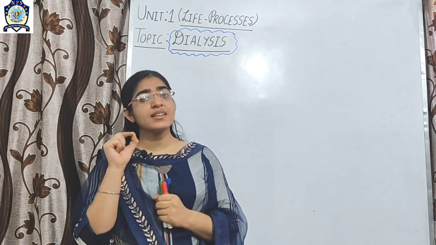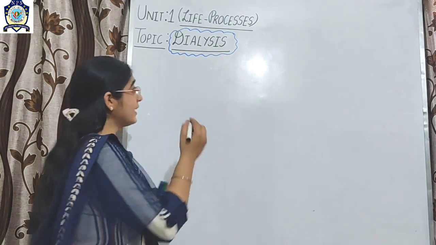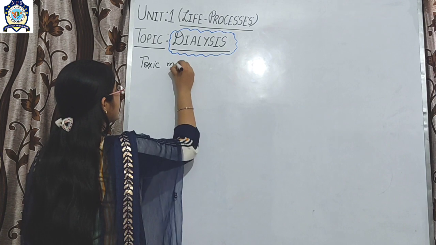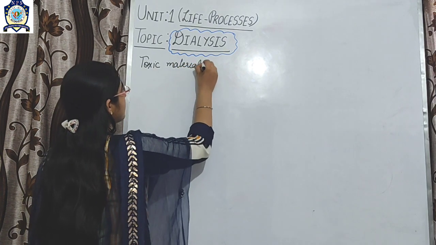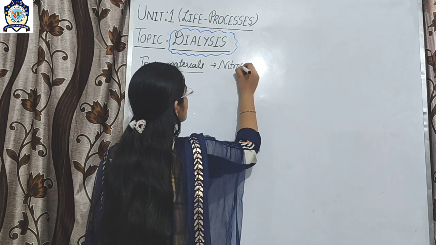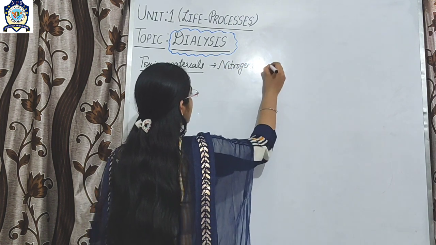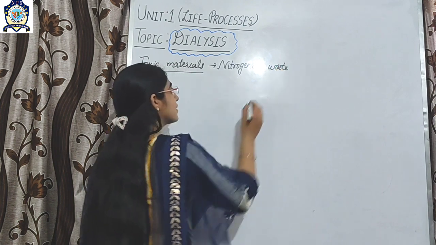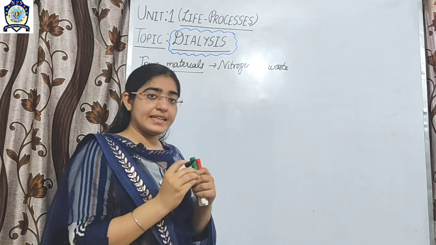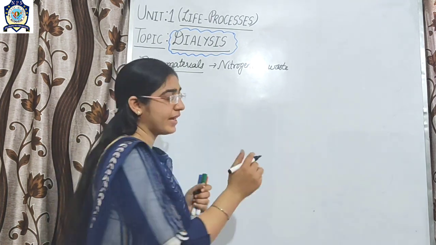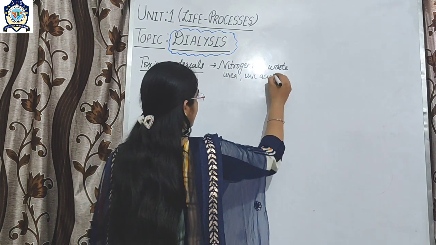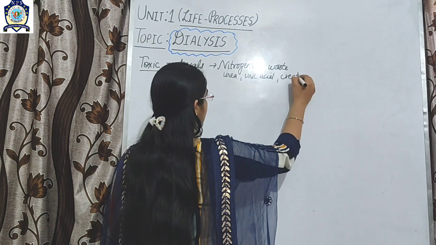Toxic material means nitrogenous waste, like urea, uric acid, creatinine, hippuric acid, etc.